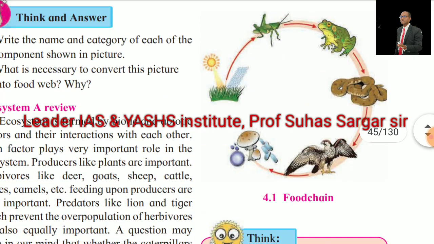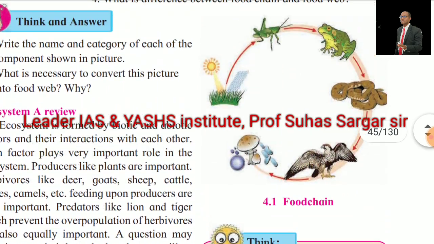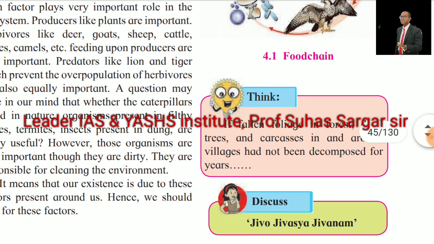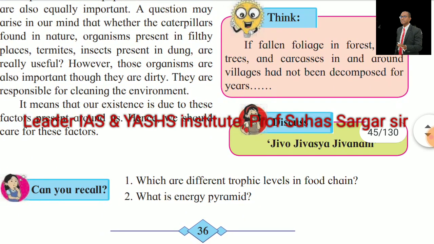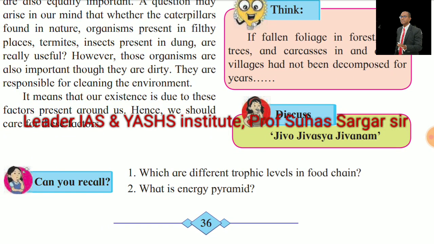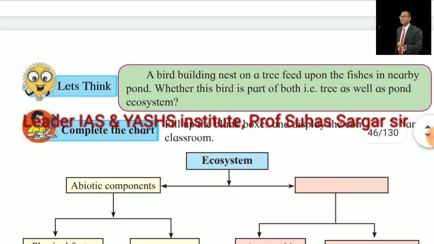See the pictures of the food chain. Think, if the fallen foliage in the forest, dead trees and carcasses in and around the village had not been decomposed for years. Discuss: Jivo Jivasya Jivanam. Which are the different trophic levels in the food chain? What is the energy pyramid?